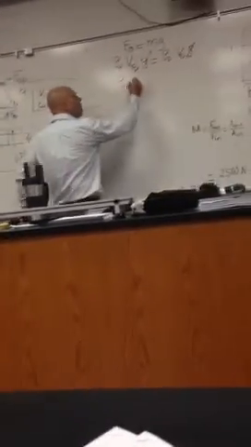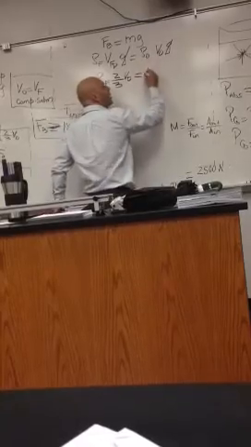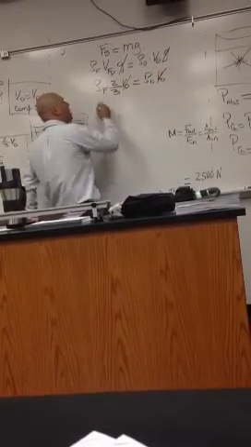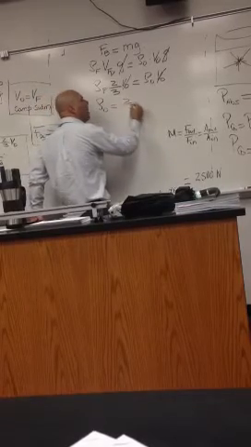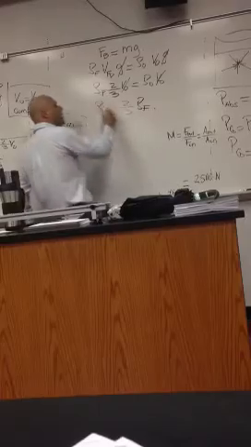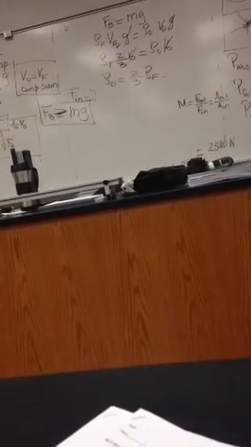So I replace this by 2/3 of the volume of the object equal to density of the object times volume of the object. This cancels out, and we get that the density of the object is 2/3 the density of the fluid. In other words, the density of the object is less than the density of the fluid. And this is the reason that the object floats. And this is due to the buoyancy force.